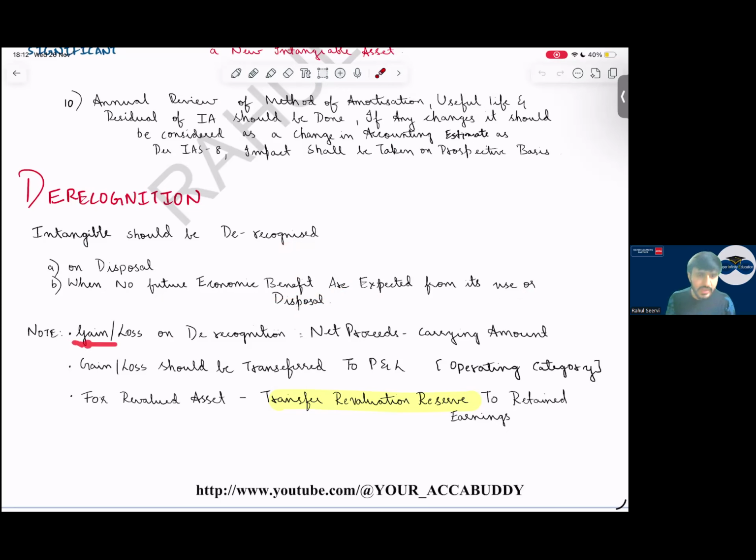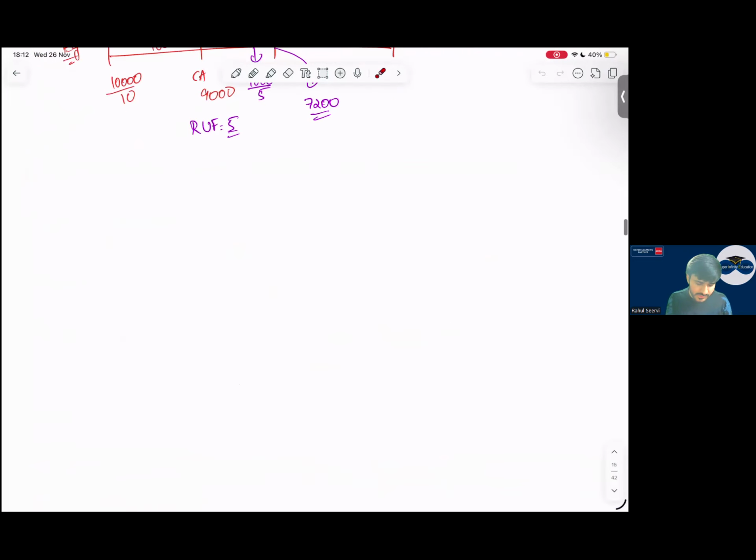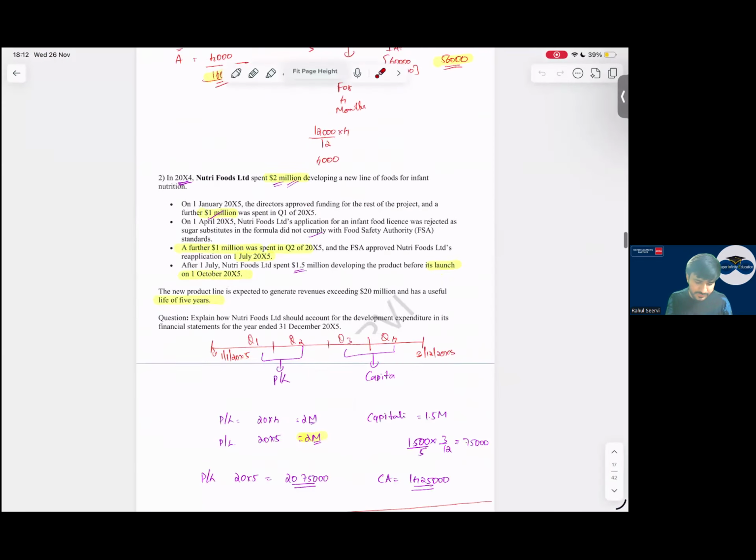So, gain or loss on derecognition is calculated how? Net proceeds minus the carrying amount. So, the gain or loss should be transferred to the P&L operating category. For a revalued asset, the revaluation reserve should be transferred to retained earnings once the asset has been disposed of. So with this, this part is also done.